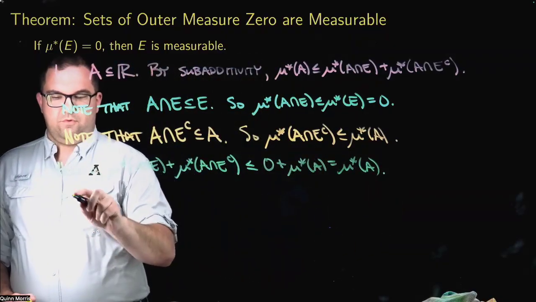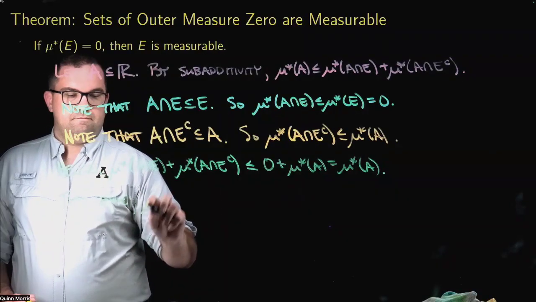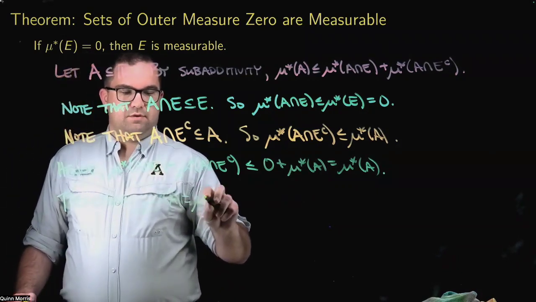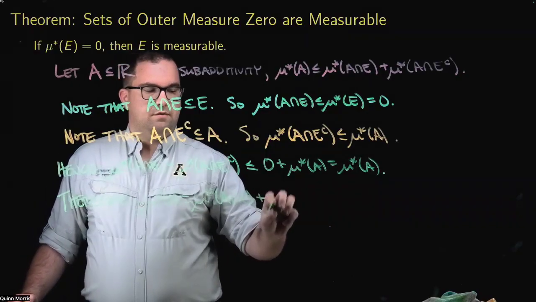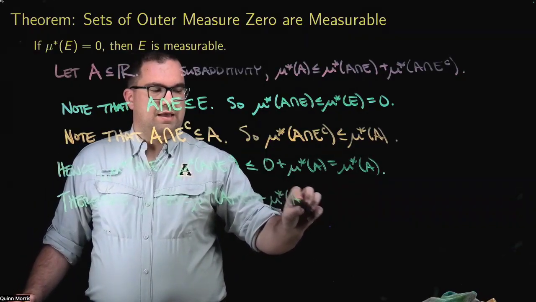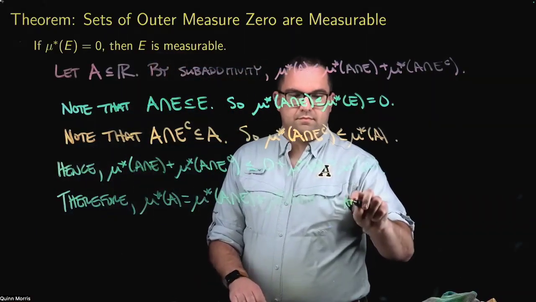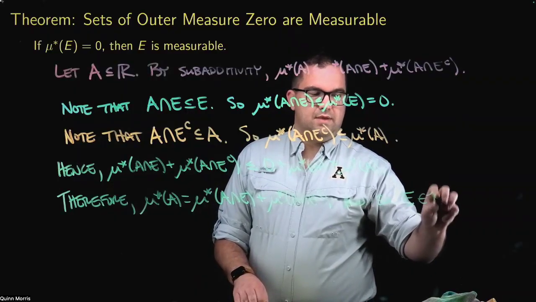And so therefore, mu star of A must be equal to mu star of A intersect E plus mu star of A intersect E complement. And so E must be measurable.